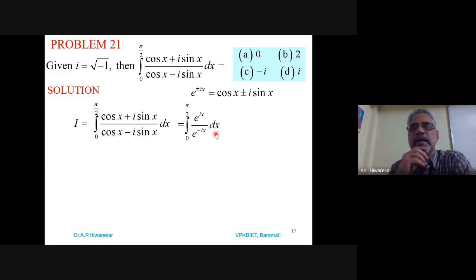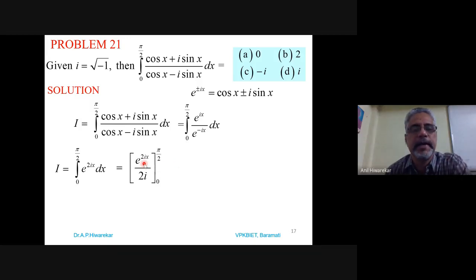And convert, meaning shift the denominator to the numerator. So what we get is e power 2ix. This goes to the numerator, so the integrand will be e power 2ix dx. Limits for integration are 0 to pi by 2. And this is a very simple form. Integration of e power ax, we know, is e power ax divided by a. So the integration value is e power 2ix divided by 2i. Limits are 0 to pi by 2.